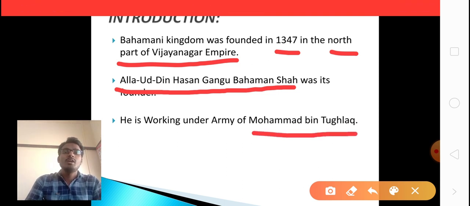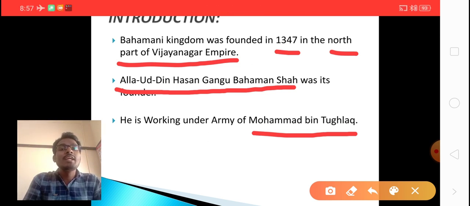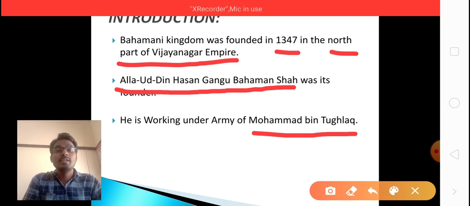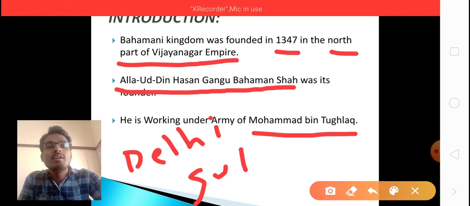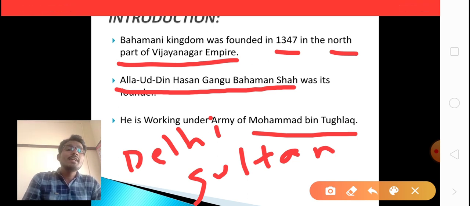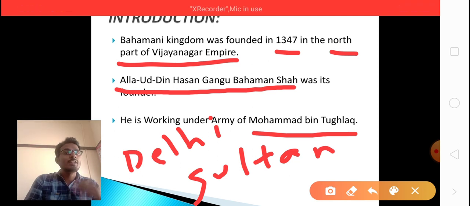Who is Muhammad bin Tughlaq? Muhammad bin Tughlaq is one of the kings in the Delhi Sultans. So which dynasty does he belong to? Muhammad bin Tughlaq, Tughlaq dynasty. He is a very prominent king in the Tughlaq dynasty. Why? Because he did a lot of experiments. You will get to know those in the further classes.